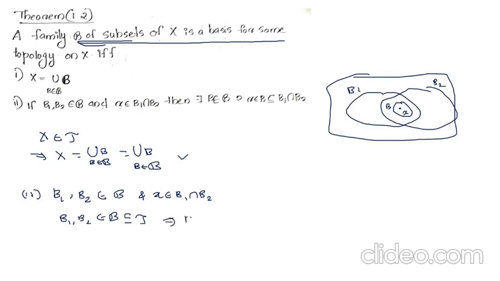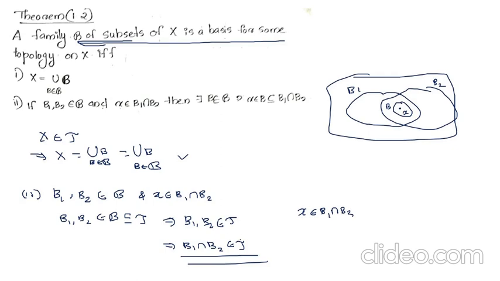That implies the two sets B1 and B2 belong to tau. B1 and B2 belonging to tau means their intersection also belongs to tau. B1 intersection B2 also belongs to tau, because this is a condition for a topology. If two members are in tau, then their intersection also belongs to tau. Therefore, B1 intersection B2 also belongs to tau. Now, x belongs to B1 intersection B2. Here B1 intersection B2 belongs to tau, and B is a basis for a topology.